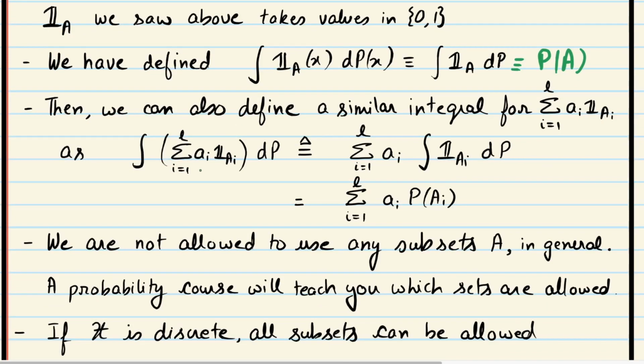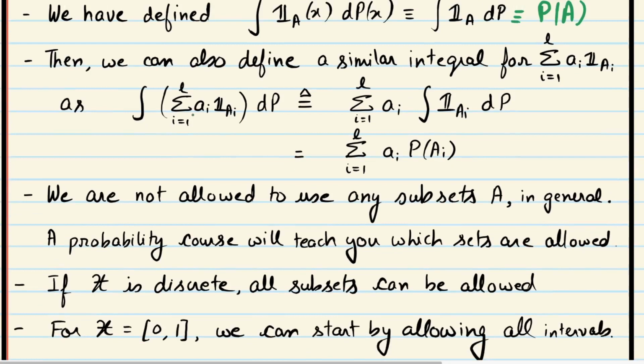So let's assume that we can take this summation outside the integral. In fact, that's how this integral is defined, that you should be able to take the summation outside. So an integral is defined in such a manner, and it's a linear operation. That's all we are saying here. So this summation can be taken outside. And therefore, this integral here becomes summation i equal to 1 to L of a_i P of A_i. Okay. That's the integral of this guy.